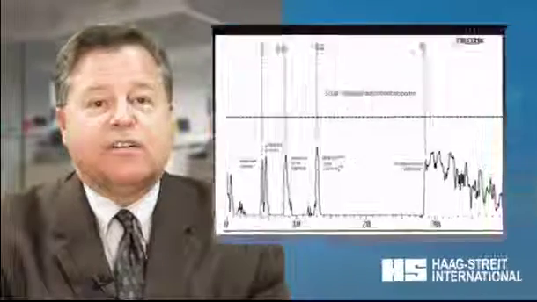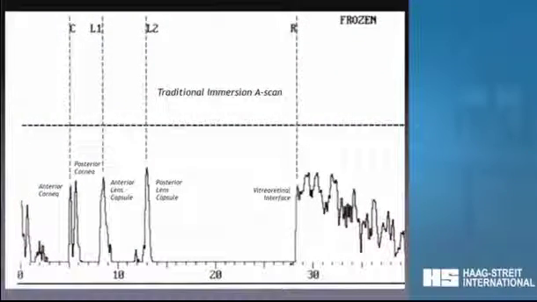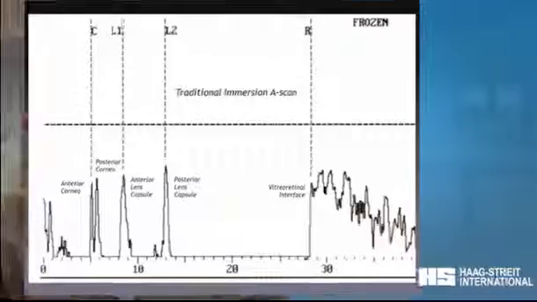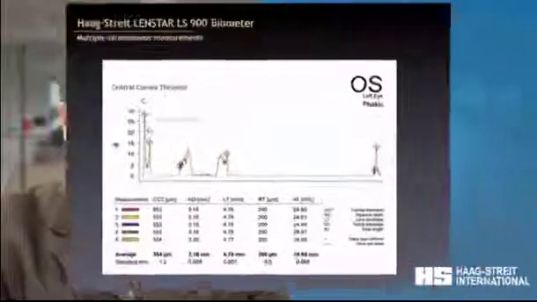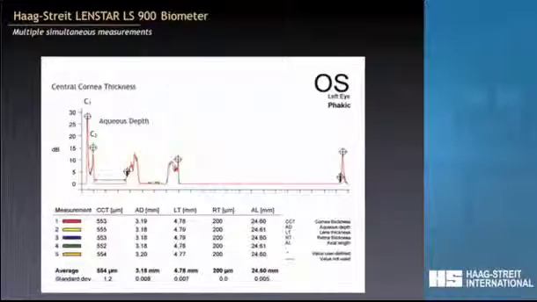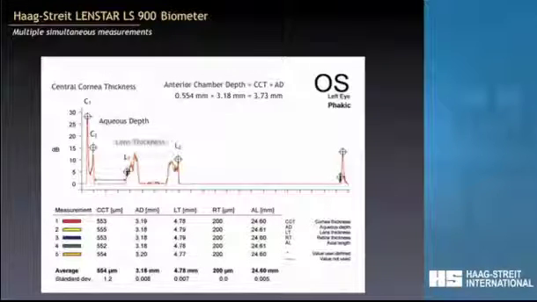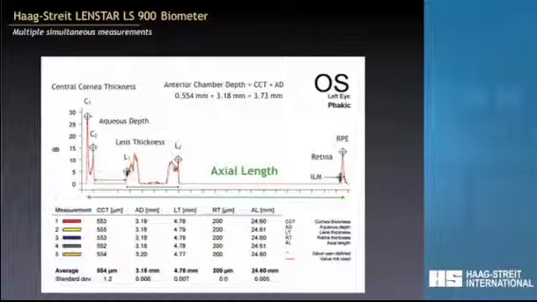Hello, I'm Warren Hill from Mesa, Arizona, and today we're going to talk about some of the enhanced axial features of the LenStar, and specifically the lens thickness. As we all know, a traditional immersion A-scan looks like this, where we have graphic representations of the anterior lens capsule, posterior lens capsule, certainly the two spikes of the cornea, and the vitreoretinal interface. For the LenStar, the graphic display is exactly the same. We have the anterior and posterior portions of the cornea, the anterior and posterior portions of the lens, and then the retina. We take all these, we put them together, and we get the axial length.